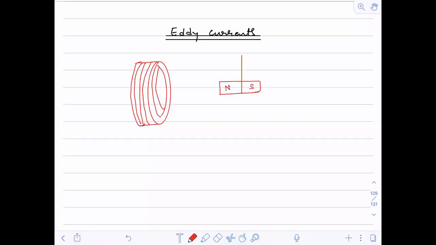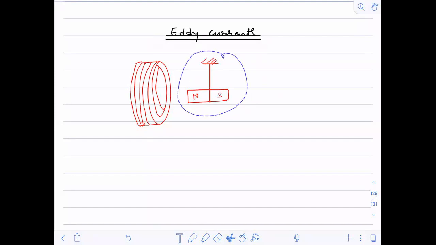We tie this bar magnet with a rope or a string, and we just oscillate this bar magnet like this.